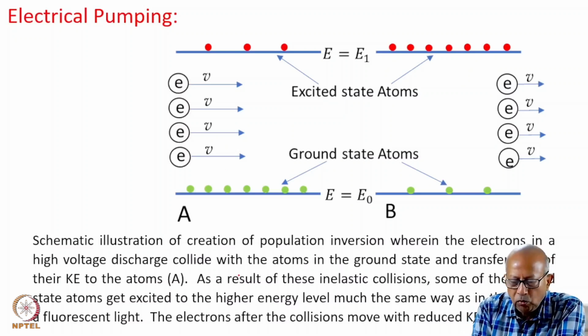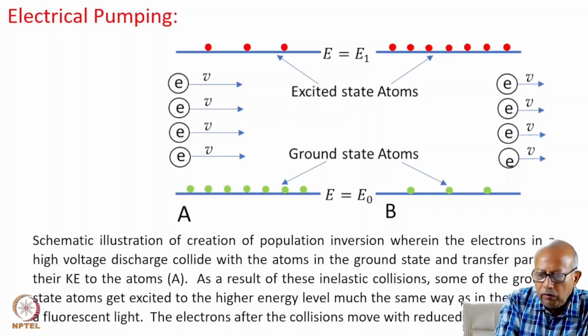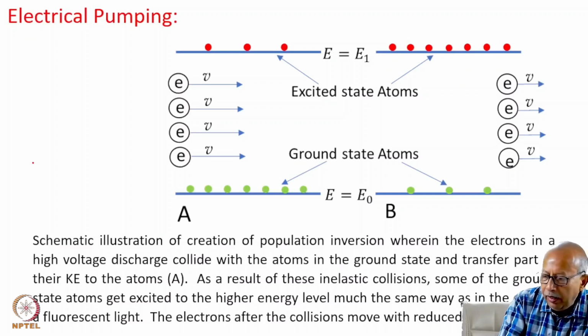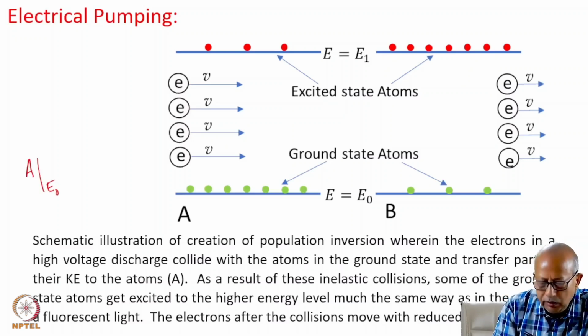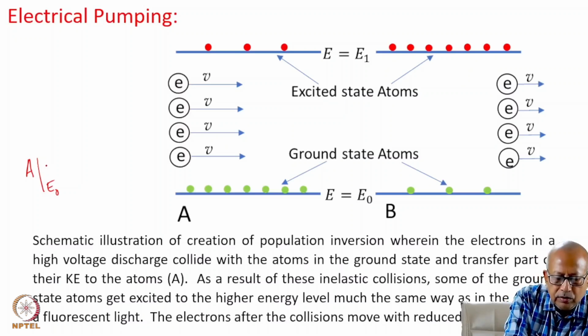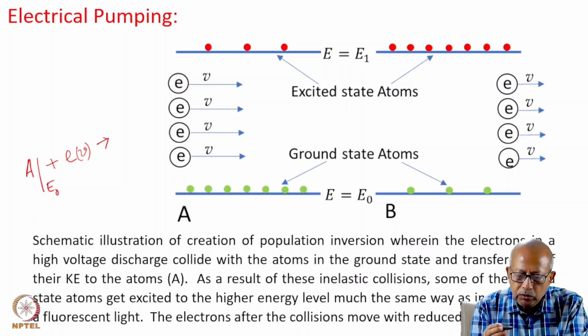The electrons in the high voltage collide with the atoms in the ground state and transfer part of their kinetic energy to the atom. We call the atom A in the E0 state, that is, its energy is E0. Any electron with a kinetic energy, or velocity v, transfers part of its kinetic energy to this atom.